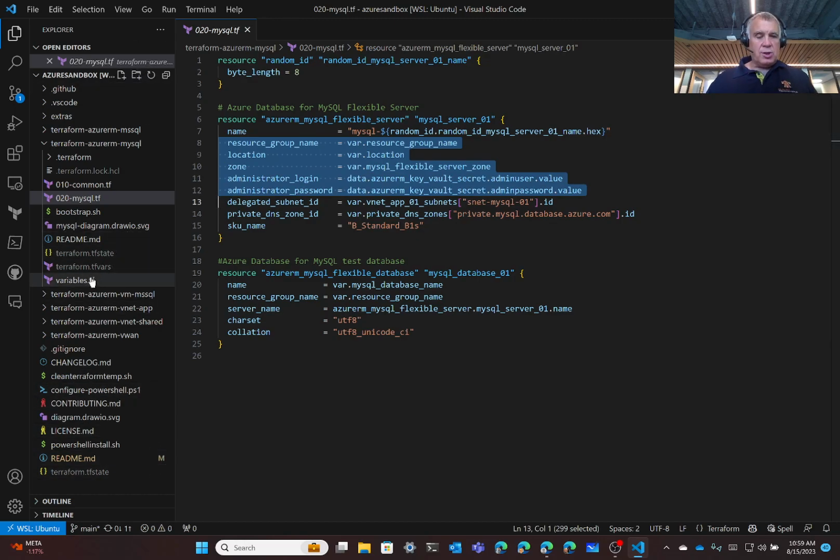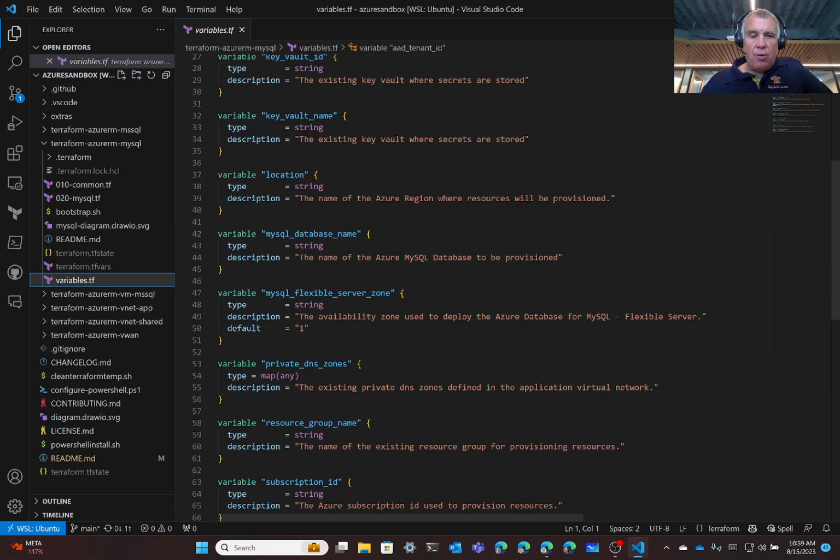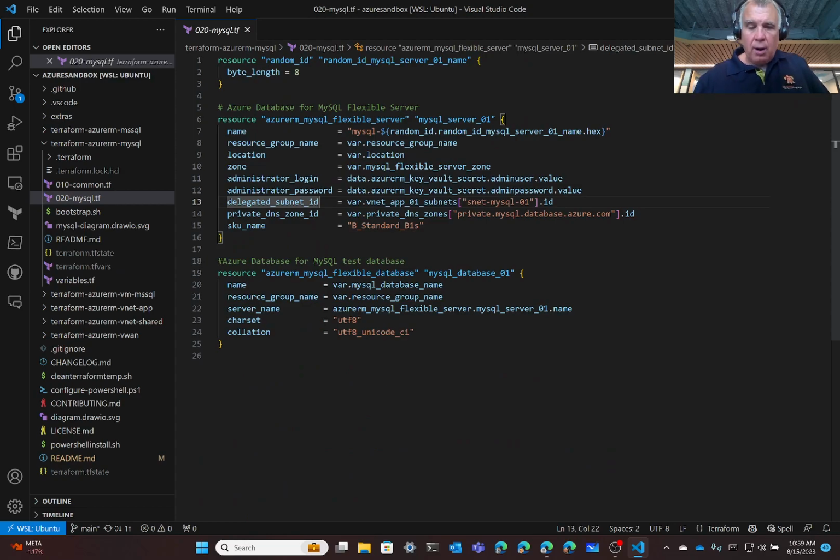So let's go see which zone I dropped it in. MySQL Flexible Server zone. Just stick it in zone 1. Okay. Now here's where we tell it to use this particular delegated subnet for private endpoints.